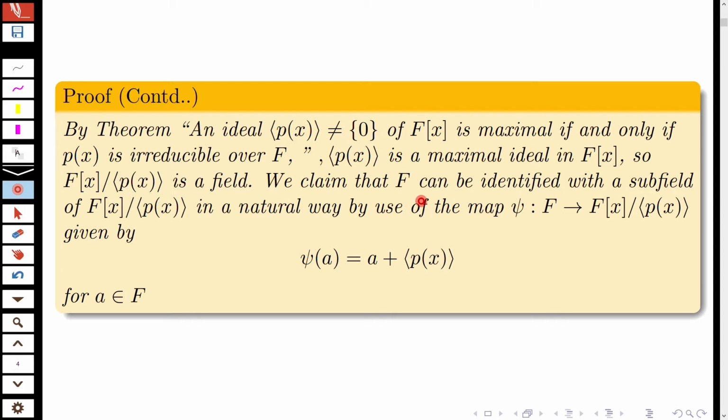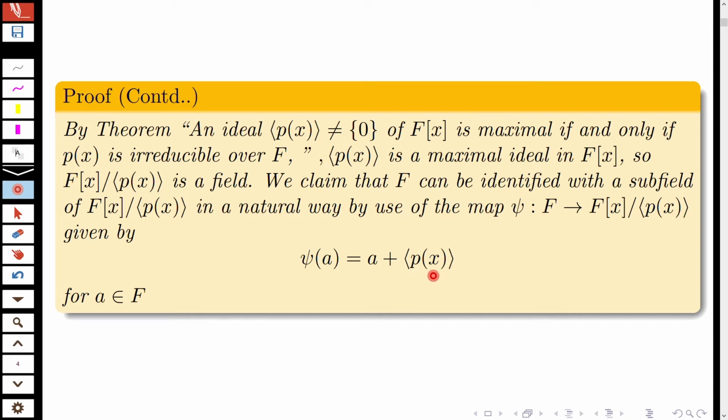We claim that F can be identified with a subfield of F[x] over the ideal generated by p(x) in a natural way by use of the map psi, given by psi of a, an element in F, equal to a plus the ideal generated by p(x).